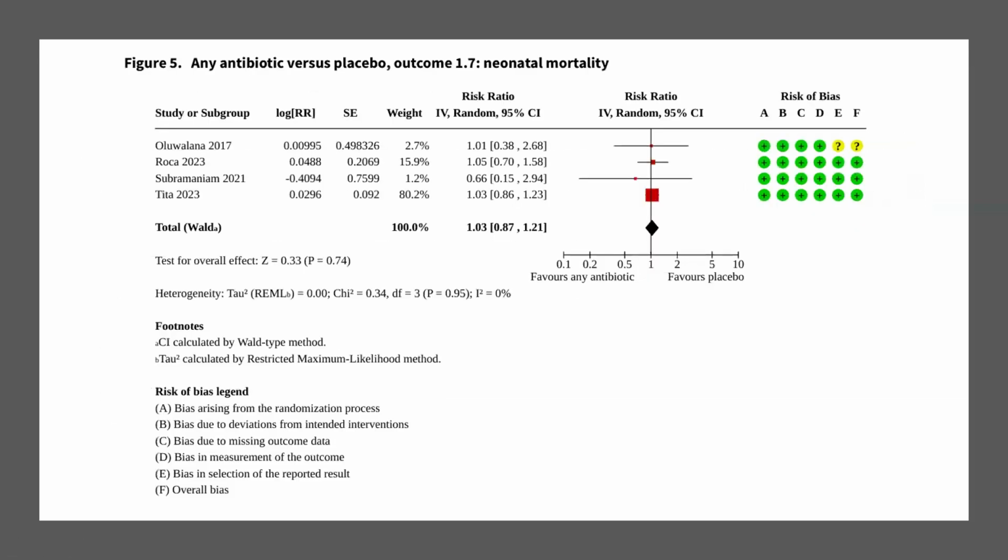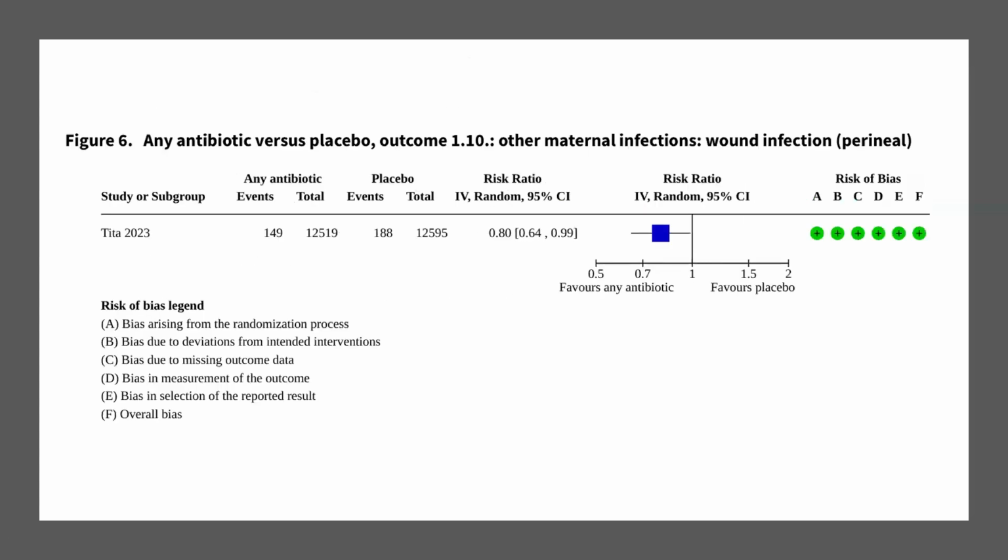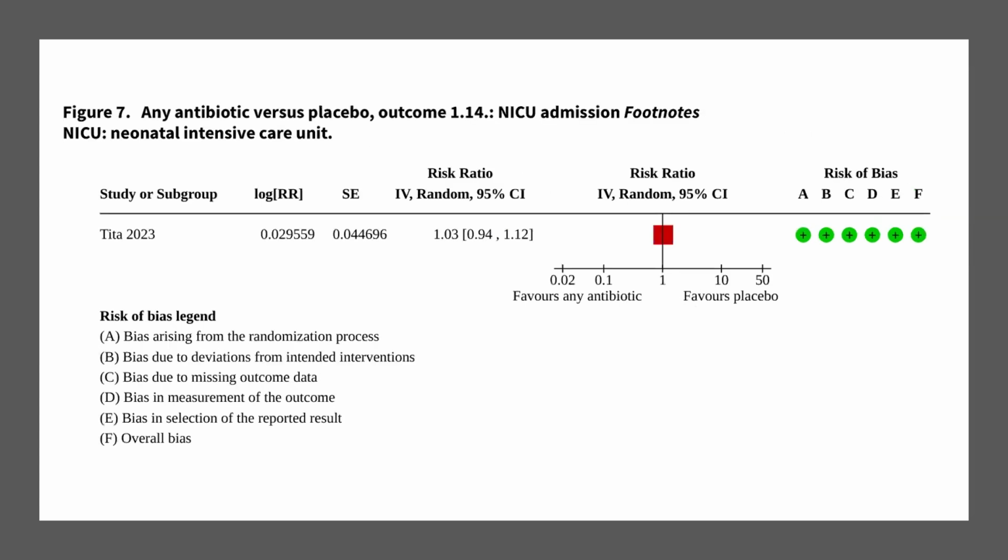Neonatal mortality also, there was no difference. When you look at the other maternal infections like perineal infection, patients on the antibiotic side actually had a better outcome. The risk ratio was around 0.8, but the confidence interval was almost touching 1. And there was no difference among the NICU admissions.